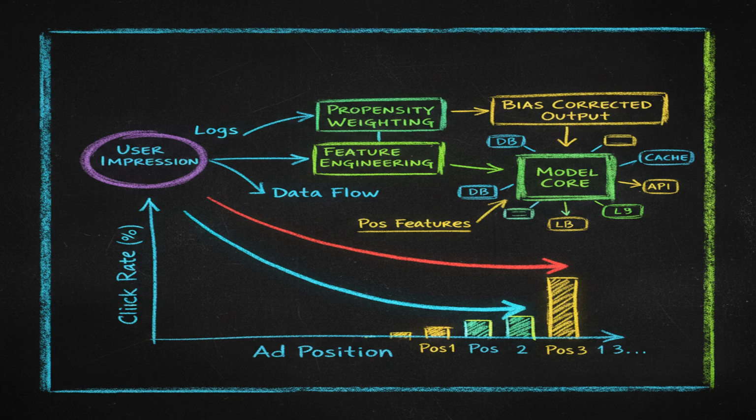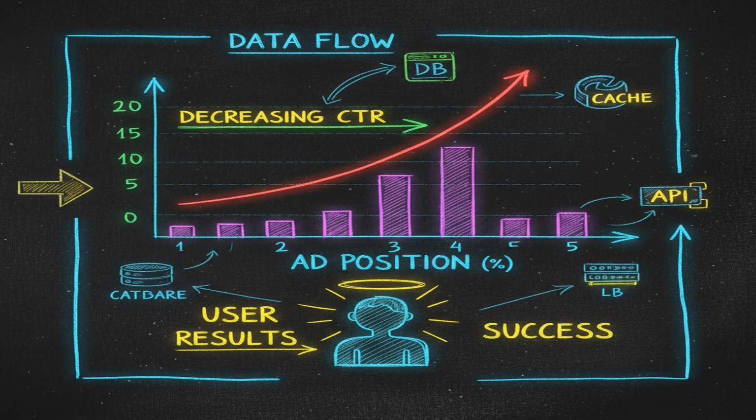We also need to address exploration versus exploitation. We use multi-arm bandit strategies like epsilon greedy or Thompson sampling to discover new high-performing ads. Think of exploration like trying new restaurants. You might find a hidden gem.